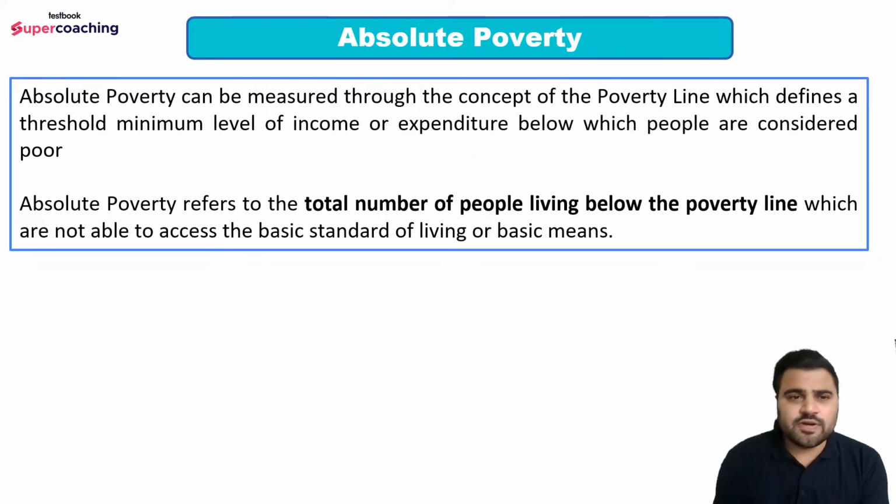So absolute poverty can be measured. Let's read this first, then I will make you understand the actual meaning of absolute poverty. Absolute poverty can be measured through the concept of the poverty line, which defines a threshold minimum level of income or expenditure below which people are considered poor. Absolute poverty refers to the total number of people living below the poverty line who are not able to access the basic standard of living or basic means.